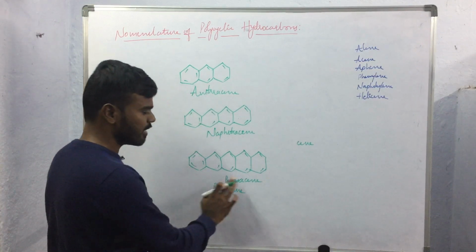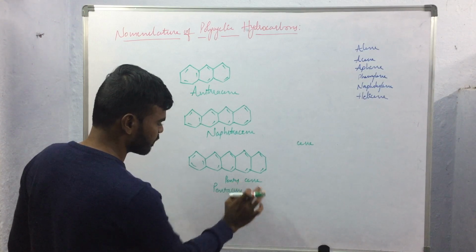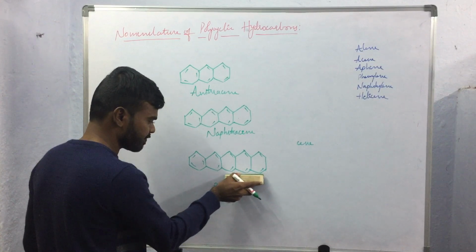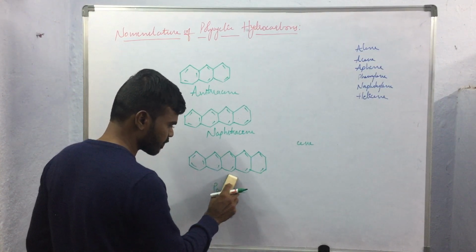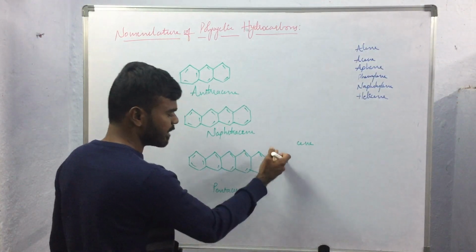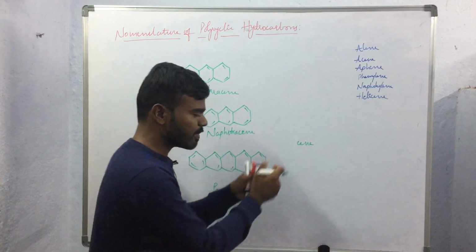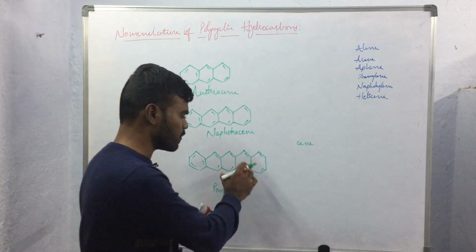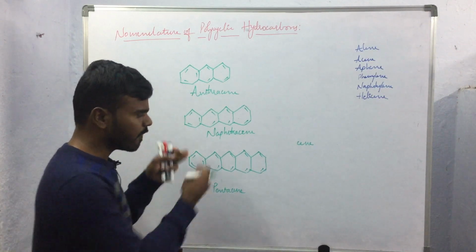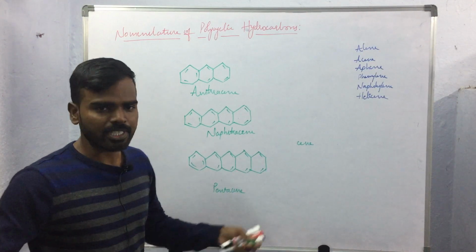This A will be removed. So the name of the compound will be pentacene. If the compound has 6 benzene rings fused together, then the name will be hexacene. If 7 benzene rings are orthofused in a linear arrangement, then the name will be heptacene. If 8 benzene rings, octacene, 9 nonacene. Like that, we will be naming the compounds.